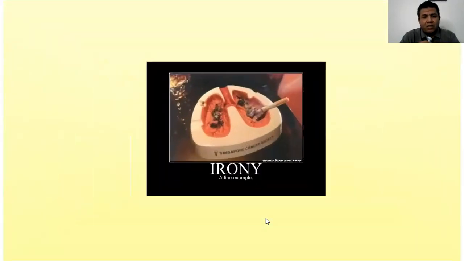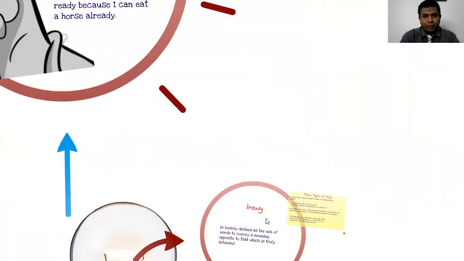So this is irony. If you look at this plate, you will find it looks like lungs, and people or smokers are using it to throw their cigarette ash in the plate, which looks like lungs. This is irony. It's a fine example.